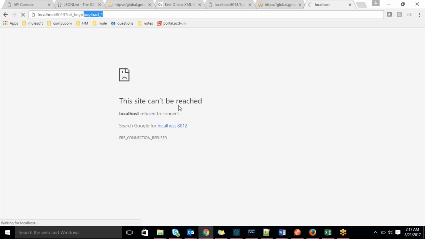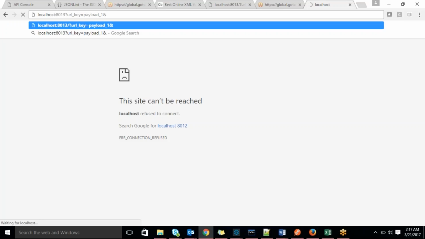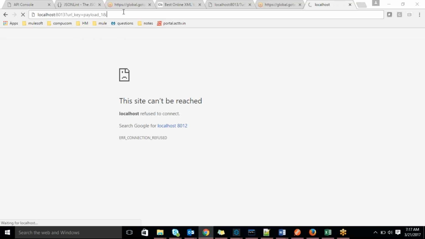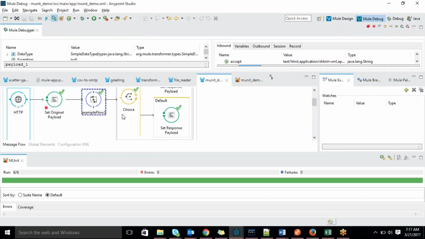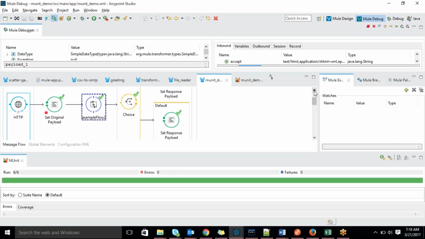If you pass multiple values, you have to separate them with an ampersand. We can pass multiple values, but only up to 256 characters, because it's a GET request. You have to pass only up to 256 characters in length. If it is a POST, it's unlimited. There is no restriction in the POST, but in the GET there is a restriction of 256 characters.